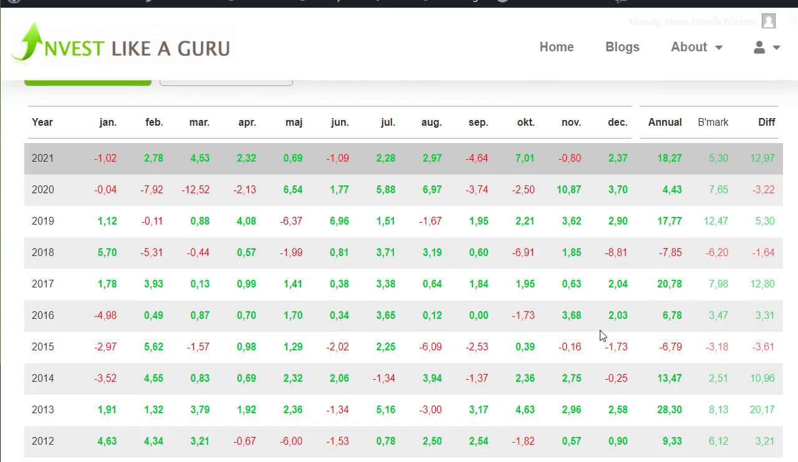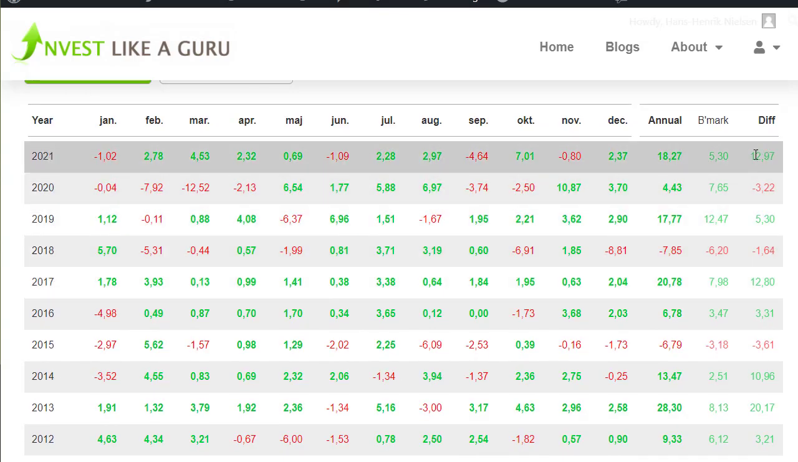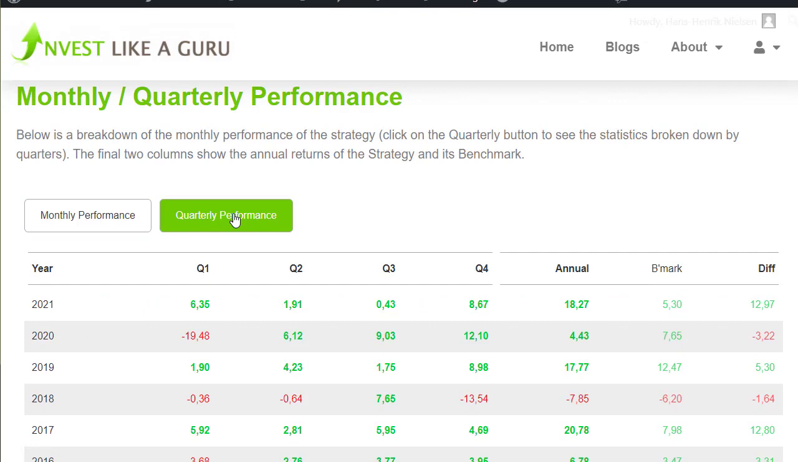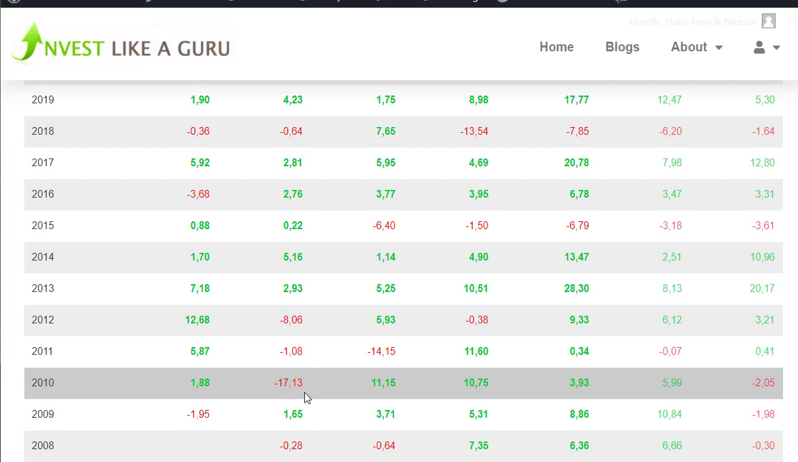Now, if you're looking at it, we have, of course, as always on our platform, the monthly performance. You can see the annual out here and how it has differed from our benchmark here, which is not the S&P 500. And we can also see the quarterly performance. We can see that sometimes it takes some really wild drawdowns here.